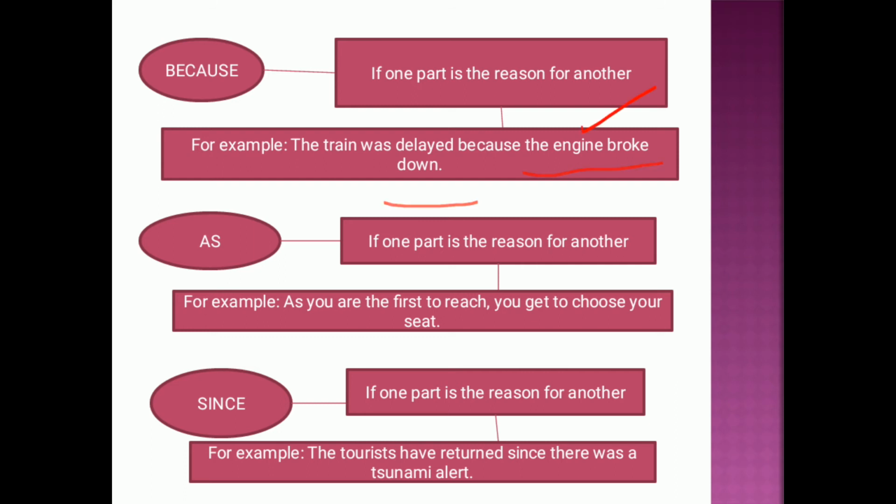Now the engine broke down, the first thing happened. So what was the result of that? The result was that the train was delayed. So the first part, the engine broke down, is the reason for the train to be delayed. So that is why we have used "because" over here.